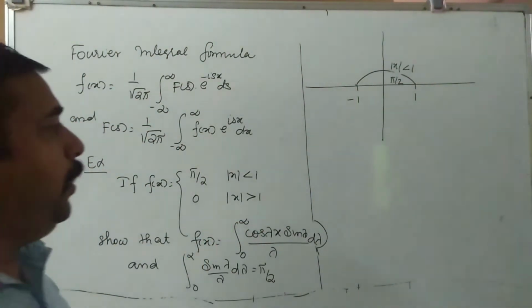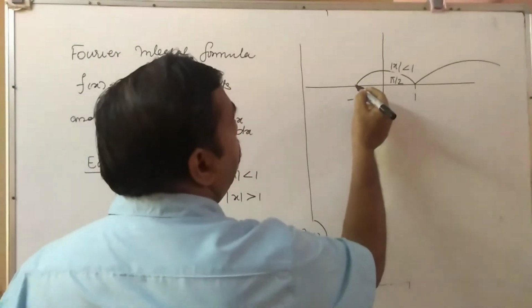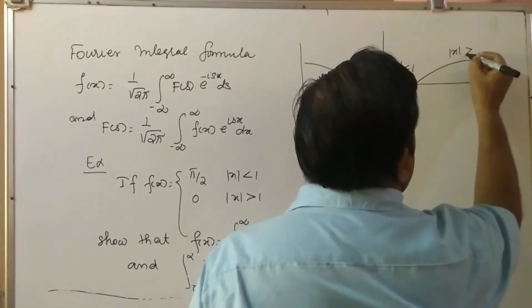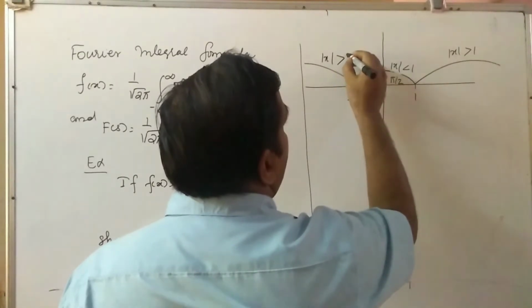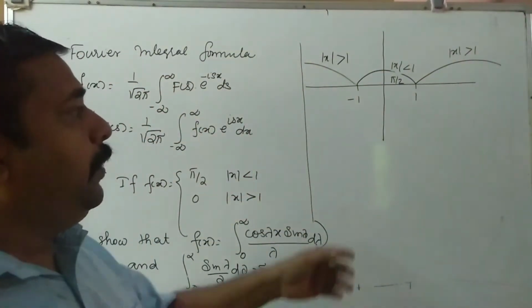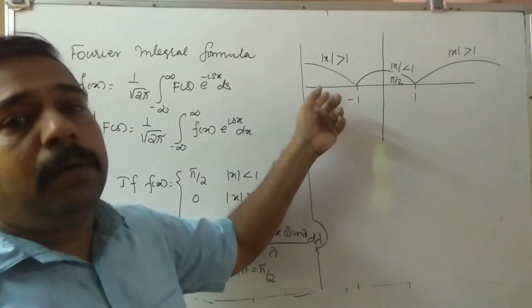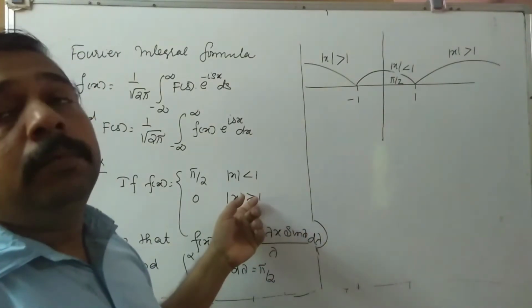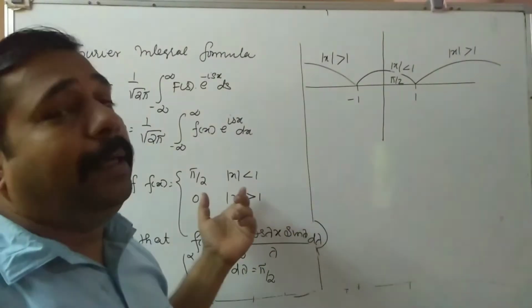So mod x greater than 1 means this side and this side. For example, if you take minus 2, what is mod minus 2? Mod minus 2 is equal to 2. It is greater than 1. In the same way, if you put plus 2, that is greater than 1.